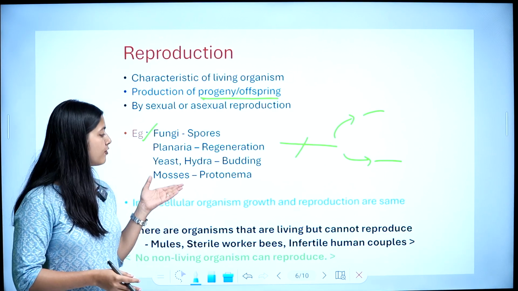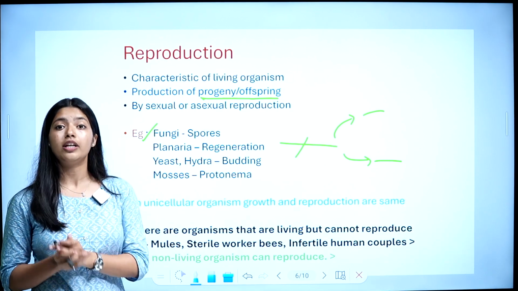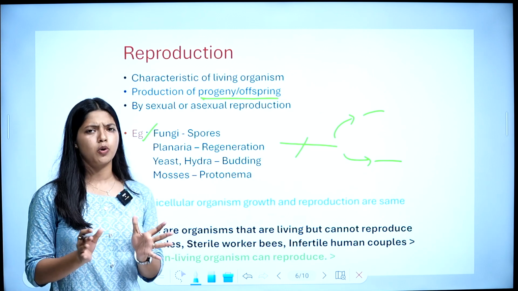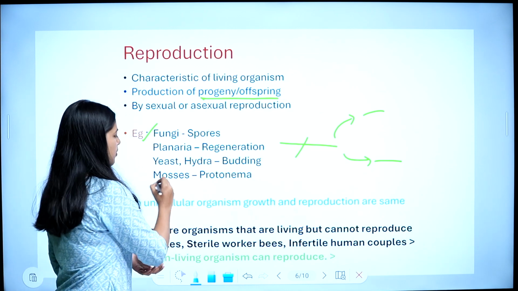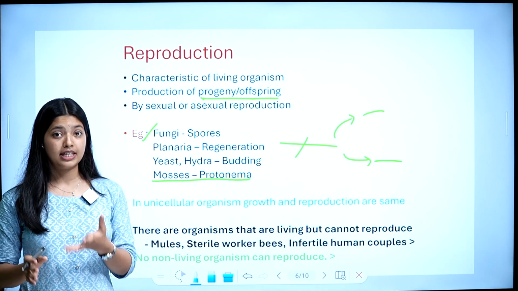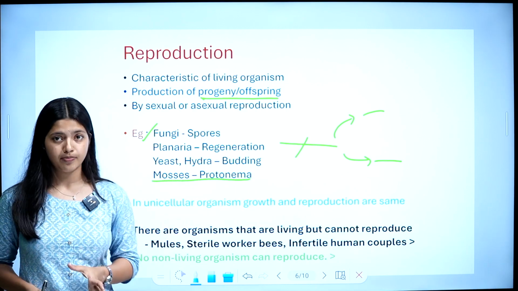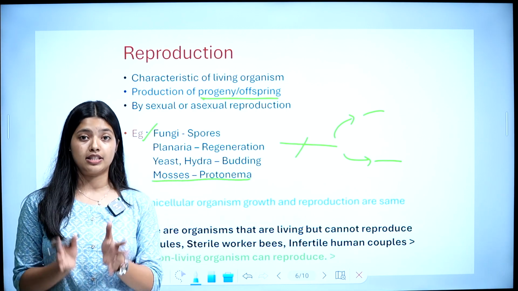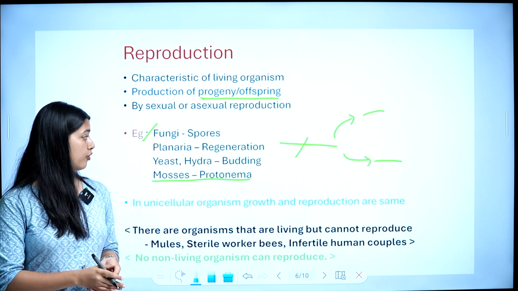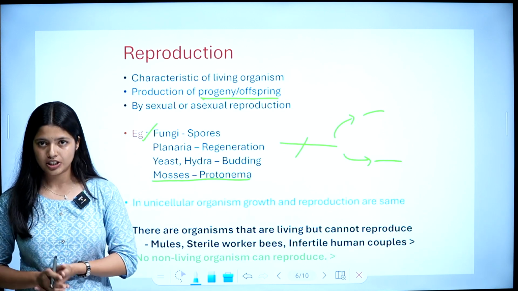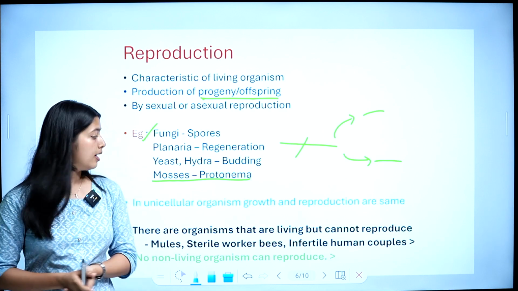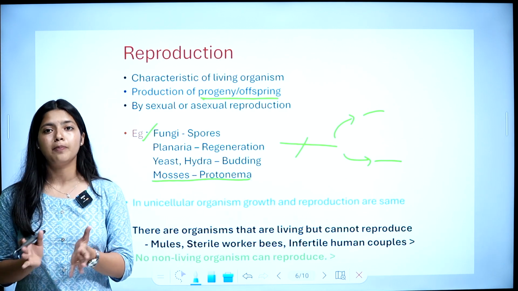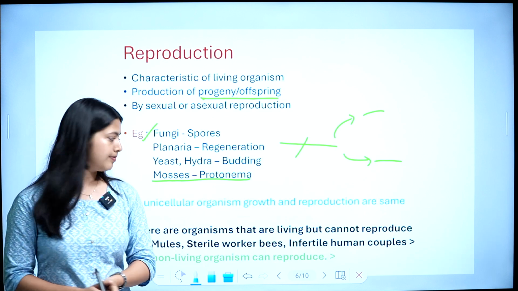Then in case of mosses, it is by a structure called protonema. What are mosses? What is protonema? You will study in the upcoming chapters. So just remember these terms. In mosses, it is by protonema. So once again, the examples. In case of fungi, it is by special structures called spores. In case of planaria, it is by regeneration. For yeast and hydra, it is budding, and for mosses, it is by protonema. Is that clear?